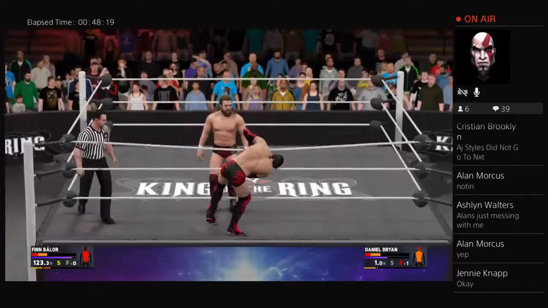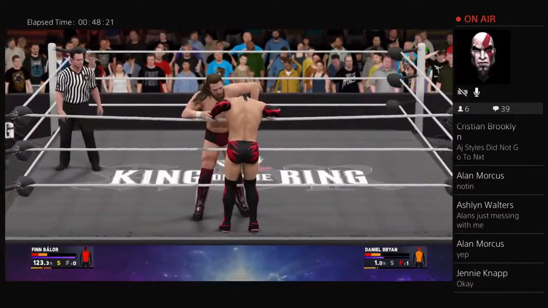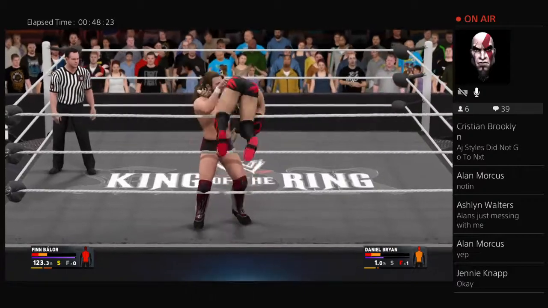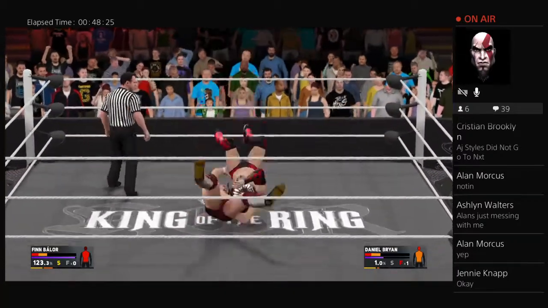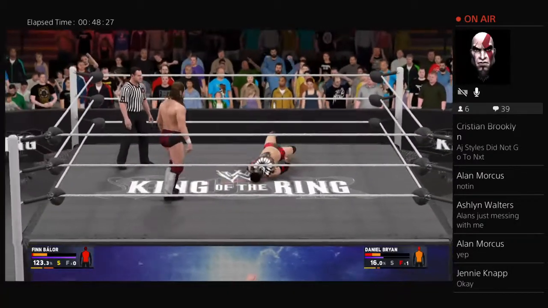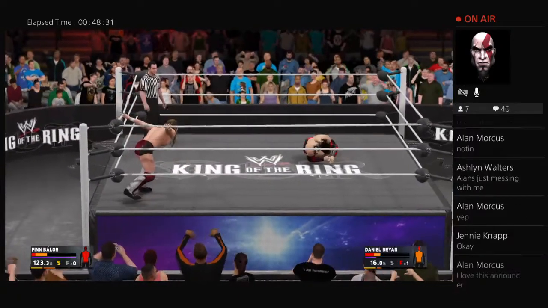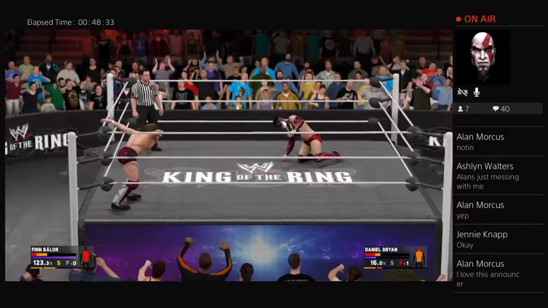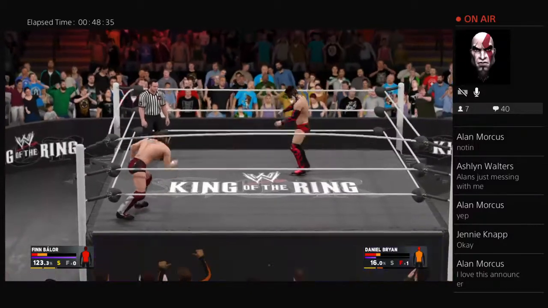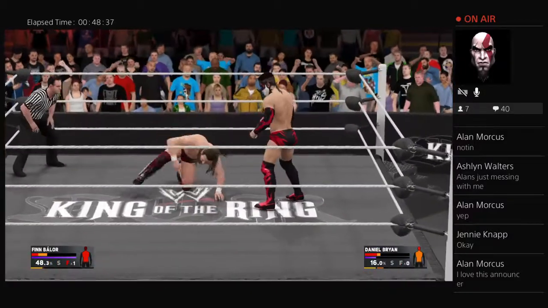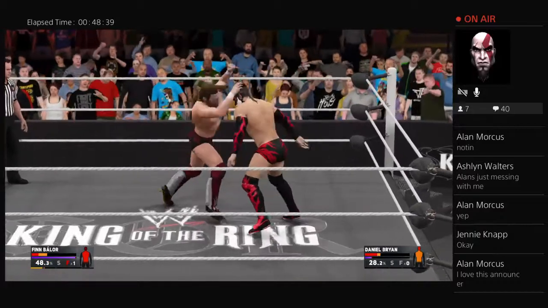And now, oh, look at this. Daniel Bryan now grabbing a hold of Finn Balor, gonna pick up Balor and takes him down. This is the King of the Ring finals, ladies and gentlemen. Is Daniel Bryan about to put this one to rest? Is Daniel Bryan gonna be the winner? And now here comes Bryan. Single leg, I know. Finn Balor able to counter.